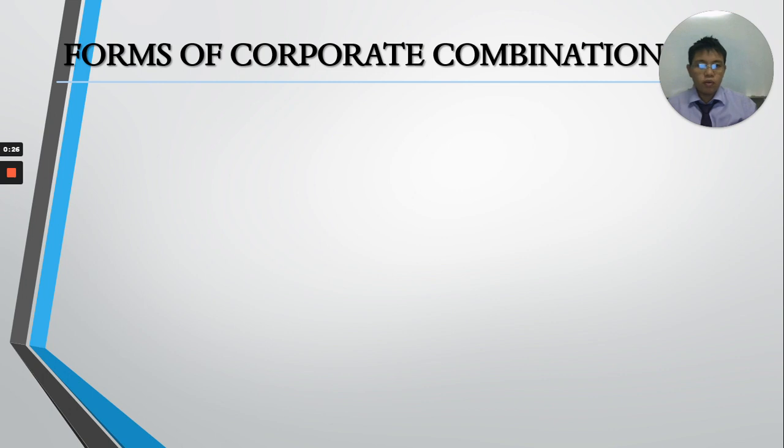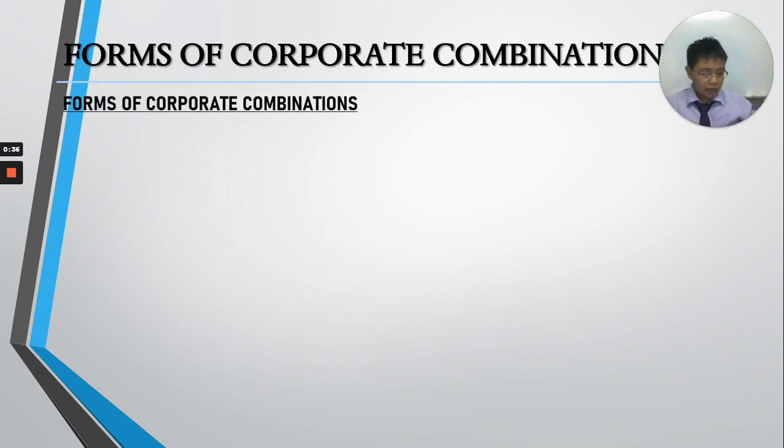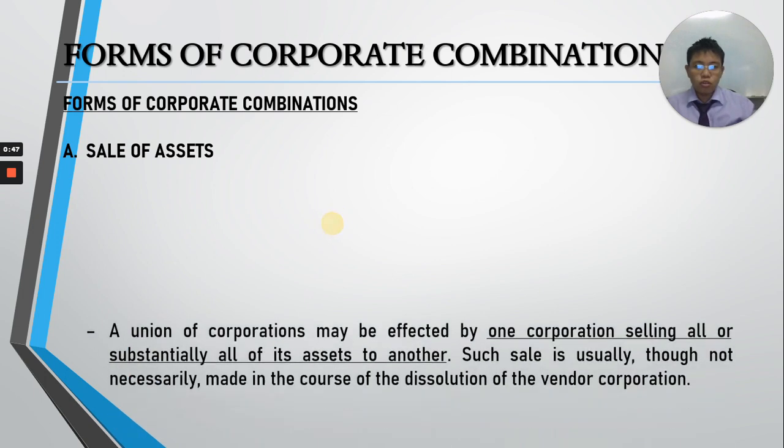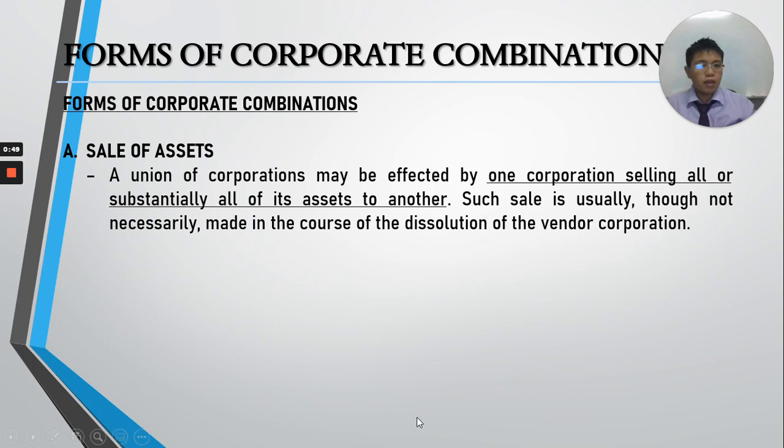So anyway, before we dive into mergers and consolidations, let's talk about first the forms of corporate combinations. There are actually, I think, 5 forms of corporate combination. So the first one, sale of assets. In sale of assets, remember, it is a union of corporations affected by one corporation selling all or substantially all of its assets to another.